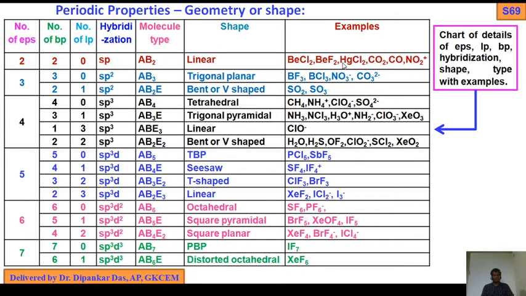These are the examples. In carbon dioxide, carbon has 4 valence electrons, oxygen is not univalent, 4 plus 2, that is 2 EPs, so 2 EPs, 2 BPs, 0 LPs. So that is why carbon dioxide has a linear structure. 3. If you get 3 EPs, what will happen?